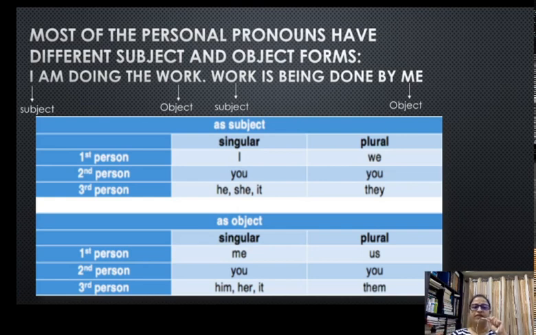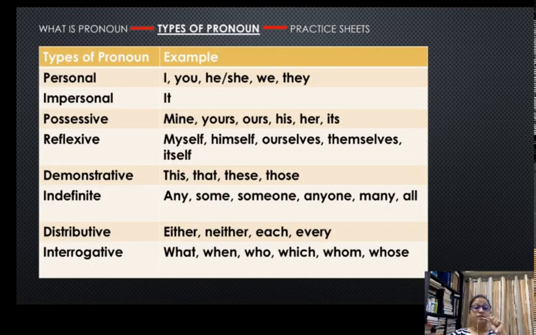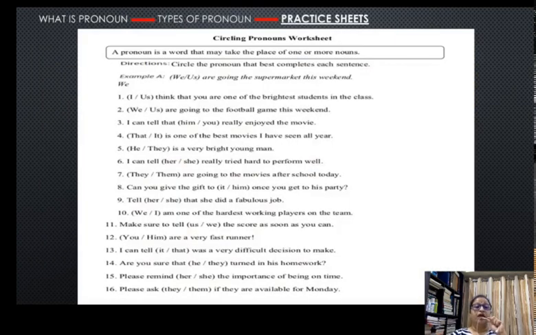So this is a very, very key thing which you have to remember in your exams, or if you are attempting any grammar exercise. We've done this thing. Let's take a look at this practice sheet. Circle the pronoun that best completes each sentence.